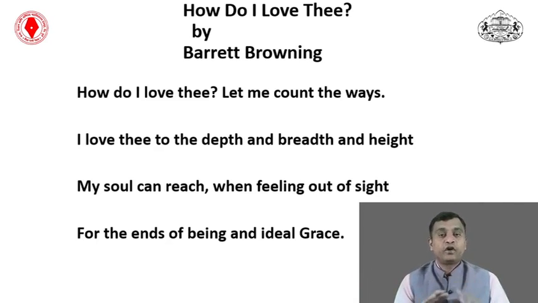Being means the end of my life and the end of the universe. It means I have totally committed, I totally depend on my husband, my lover, and that is ideal grace. We see she compares her lover with God, authority, or the Almighty. That is the power of her emotion.